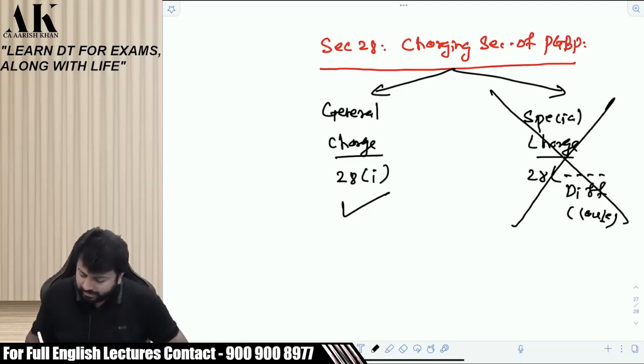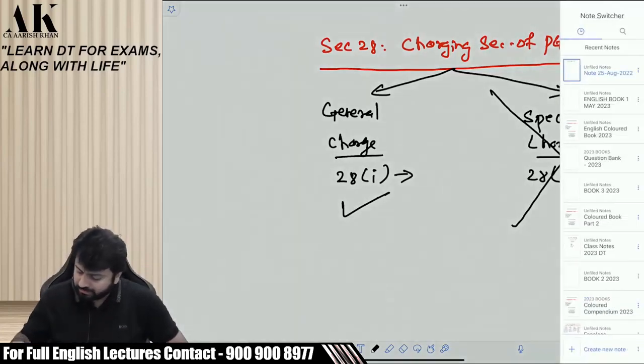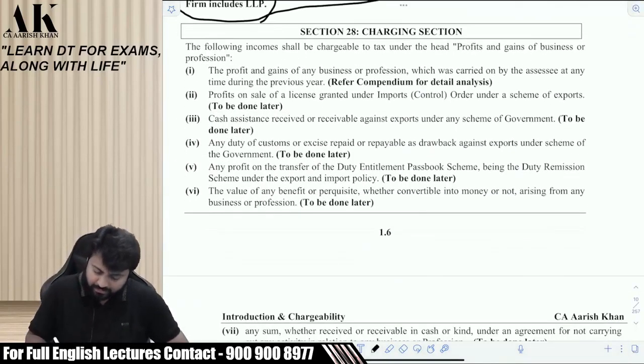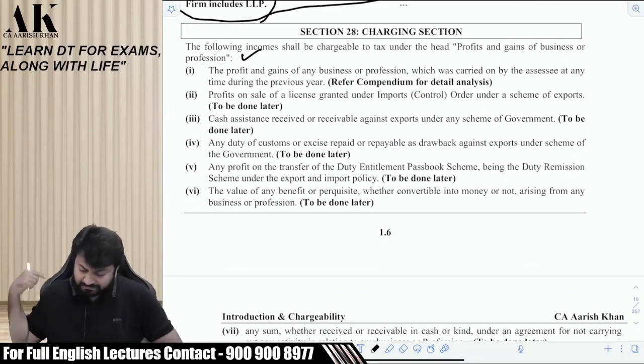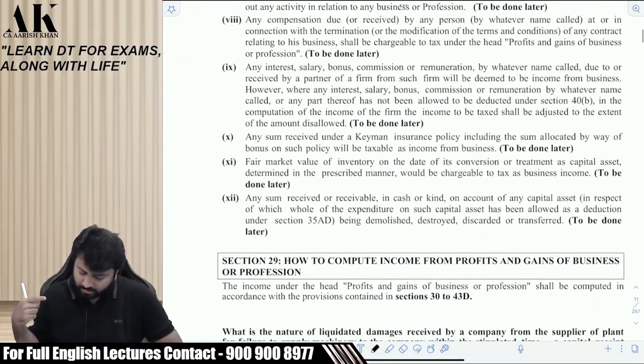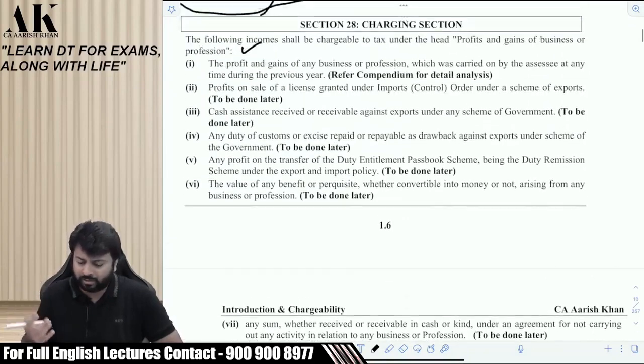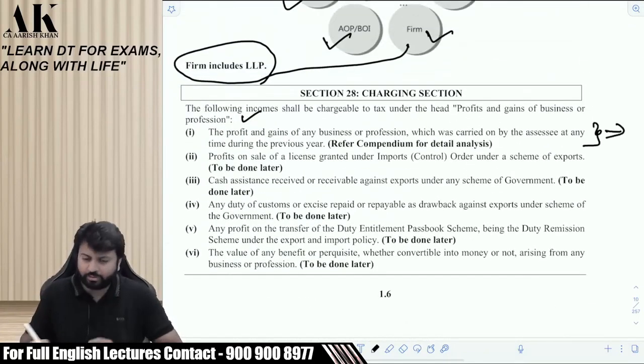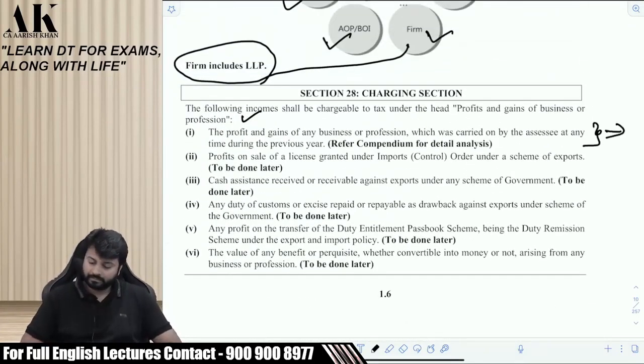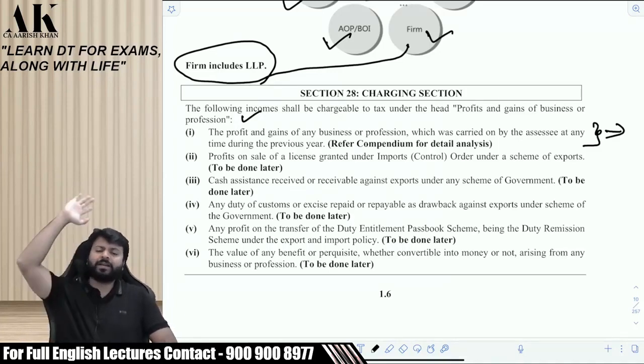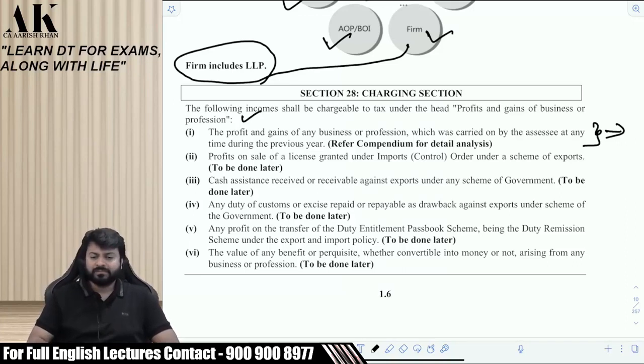Sir, what is written in section 28.1? I'll show you. Come to the next page. You can see over here there are a lot of charging sections, around 12. I am not interested in all of them. I am only interested in the first one today. What is written over there? There is only 1.5 line. If you fulfill this, your income will be classified under business and profession. There is hardly anything to fulfill, right?